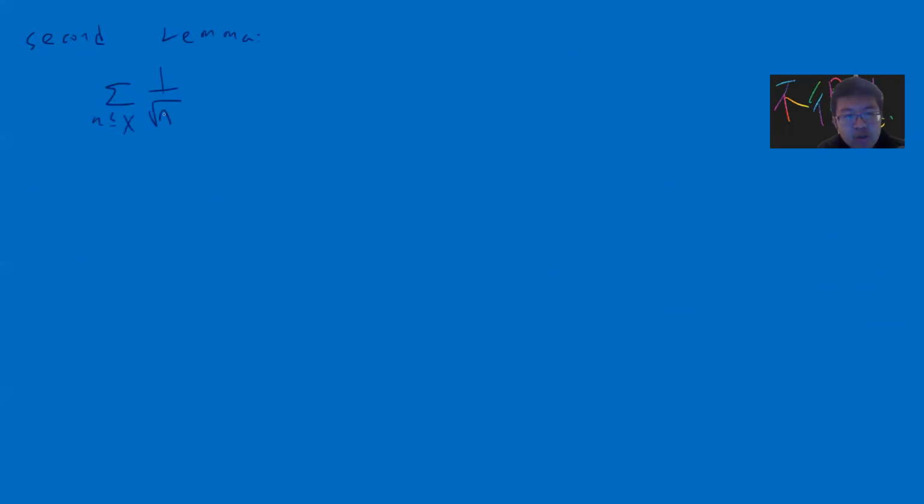If you sum 1 over square root of n, for n less or equal to x, it is 2 square root of x plus a constant plus big O of 1 over square root of x. And the proof is very simple, just using partial integration or basically summation into the series, so Euler formula. Okay, so proof skipped because this is trivial. You should be able to just do 1 over square root of x and then do the integration, then get the first part and the remaining part is bounded by this.